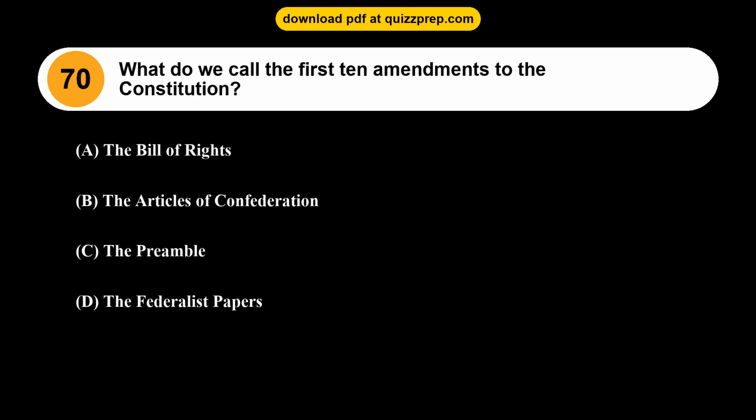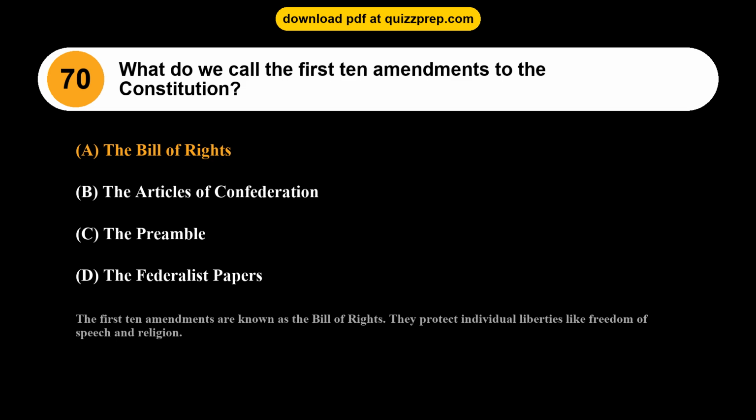Question 70. What do we call the first 10 amendments to the Constitution? Option A, the Bill of Rights. Option B, the Articles of Confederation. Option C, the Preamble. Option D, the Federalist Papers. The correct answer is option A, the Bill of Rights. The first 10 amendments are known as the Bill of Rights. They protect individual liberties like freedom of speech and religion.